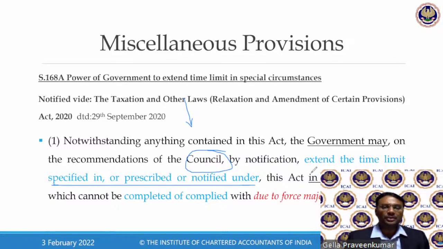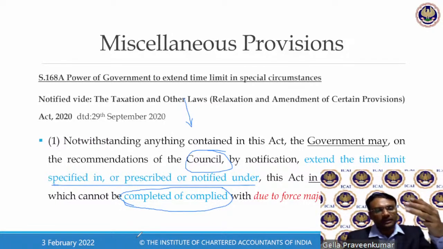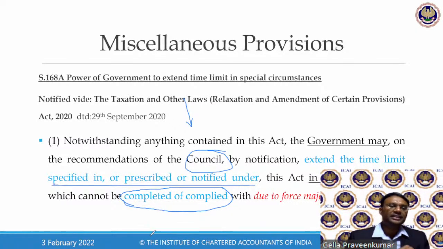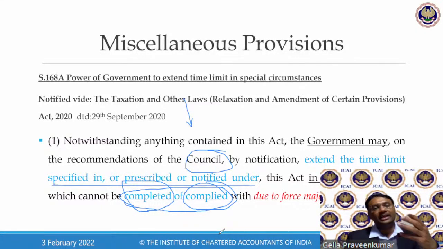So all this they have put together and say anything specified in respect of actions which cannot be completed or complied. Now, look at the language they have used: the respect of actions which cannot be completed or complied. This sounds good, but they have used the language completed or complied. Maybe a typographical error. Let's relax on that. So they say that any activity which cannot be completed by the tax officer, which cannot be complied by the assessee. Sir, e-way bill, I cannot comply. Sir, maintenance of books of accounts, I don't visit the factory. How do you expect me to sign?